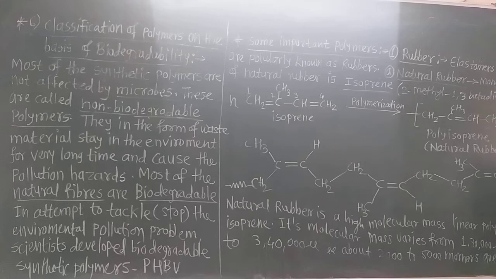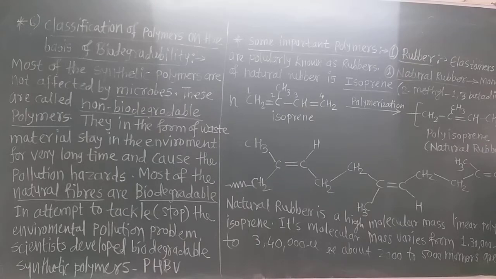Now this is the last one, classification of the polymers. This classification of polymers is based on the biodegradability. Now what is this biodegradability?